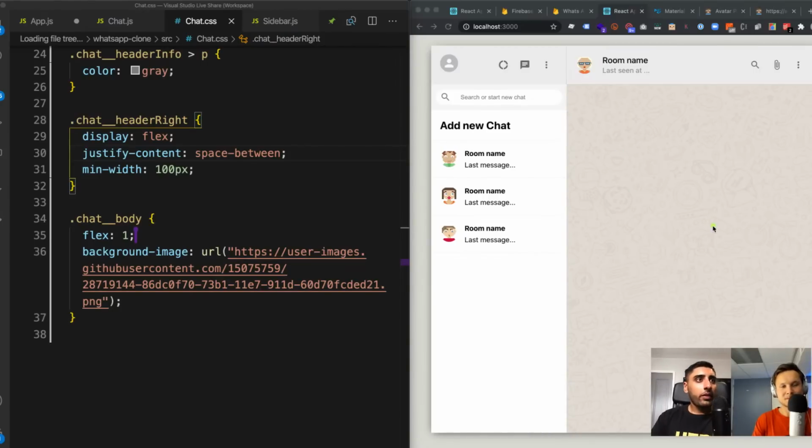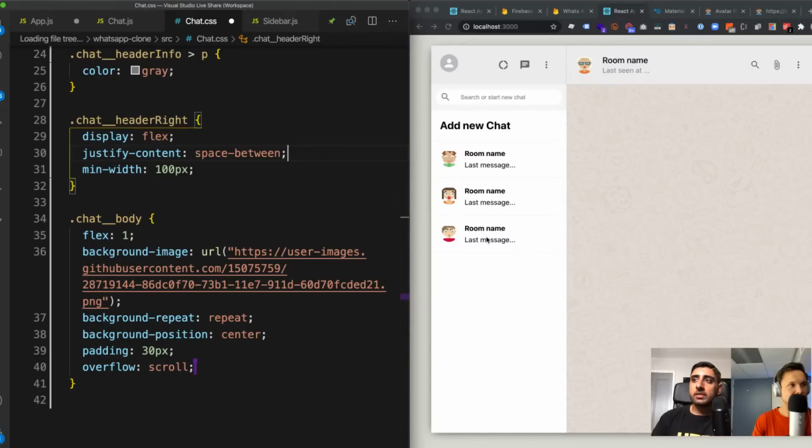Here we have background repeat, background position center, padding of 30 pixels, and an overflow of scroll. So I'm going to go ahead and add all of those things. This basically means that if it ever runs out, say it's on a huge screen size, it's just going to repeat the image. Because it's that kind of background image, you don't really care if it gets repeated. If it were some kind of picture, then you wouldn't want to repeat it; obviously, you'd want to scale it. We want to position it in the center, with a padding of 30 pixels so that anything inside of it isn't going to touch the sides. And overflow scroll means if we have a bunch of text, we can scroll through it. That's what that's going to allow us to do.